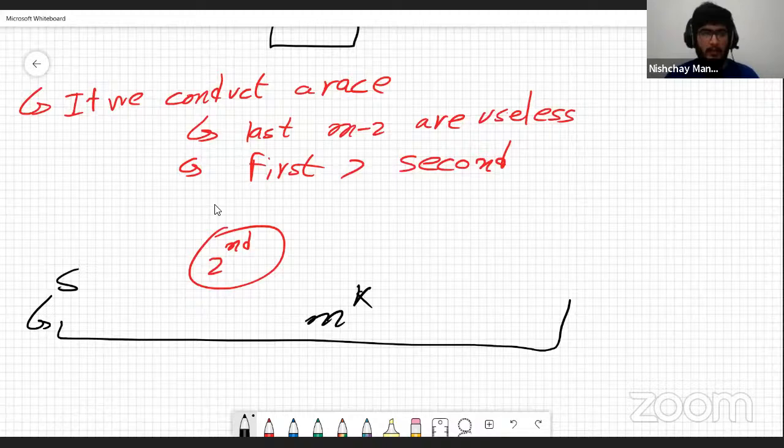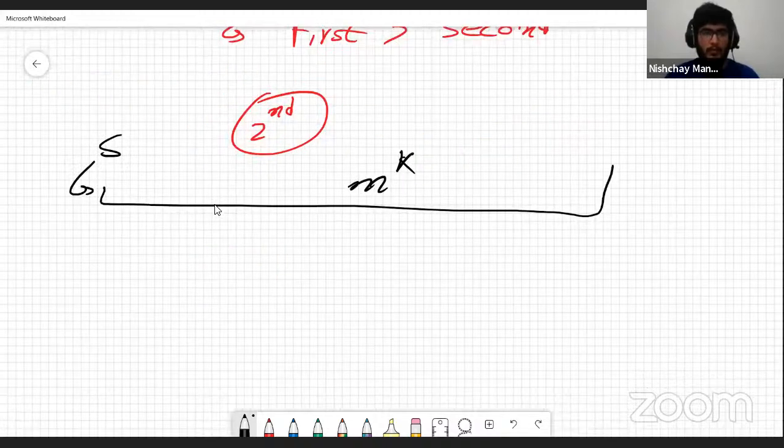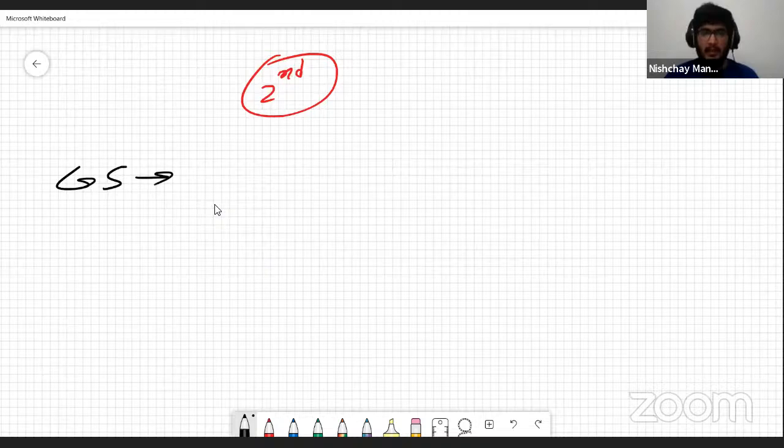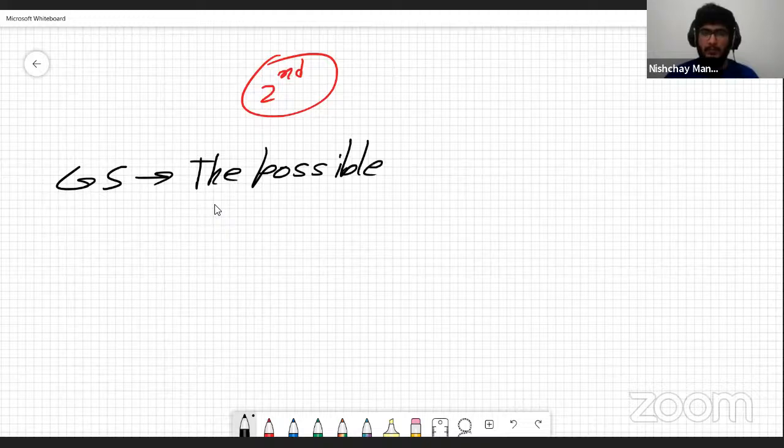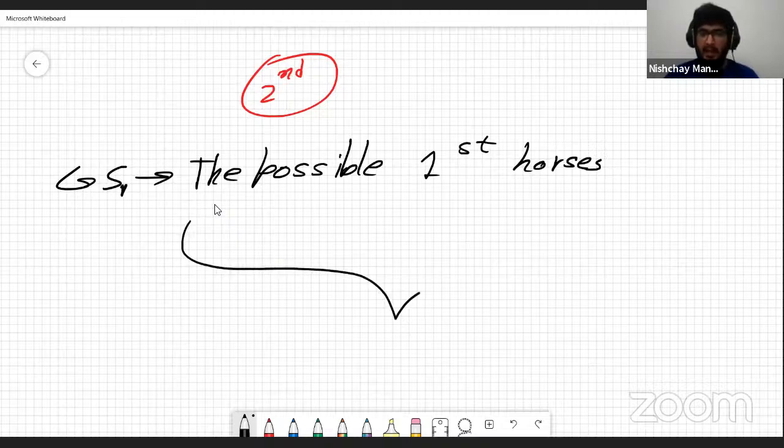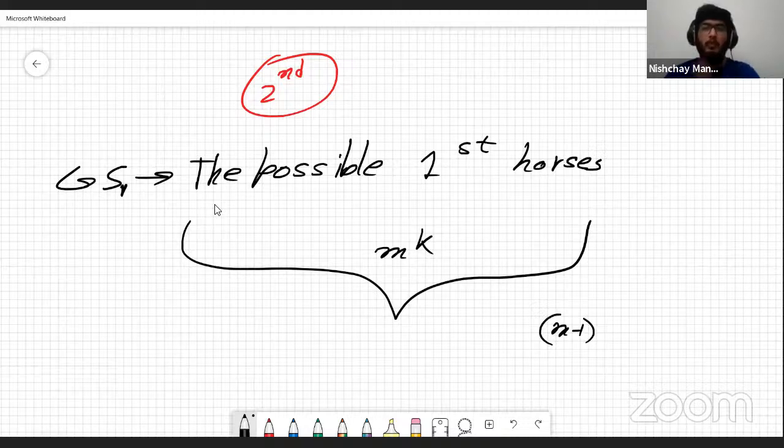Let me write this down a little bit. So we are going to maintain a set S, which is the possible first horses. Let that be S1. And initially we have m to the power k. We have a race, and the last m minus 1 horses are just going to be discarded from the set. They are not going to be in the set anymore. So in one race, we can get to m to the power k minus m minus 1.